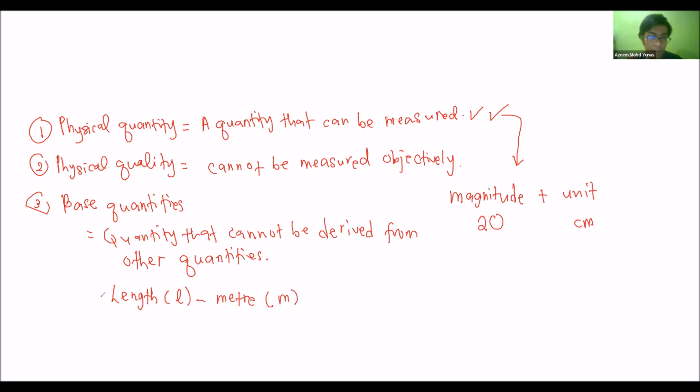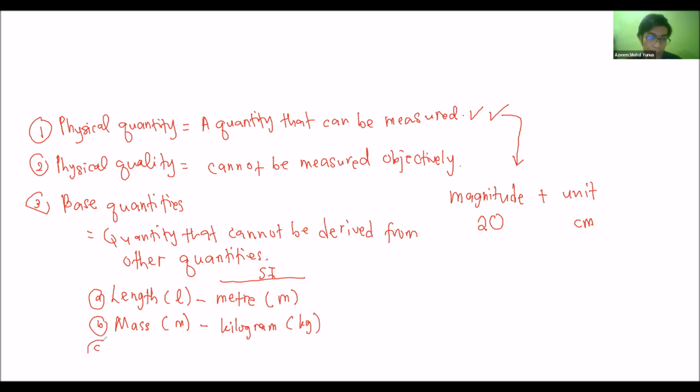Then we have B, mass. The symbol is small m. The unit is kilogram. The symbol is kg. So the unit here is the SI unit. SI unit means standard international. It means it's agreeable internationally. So in case you want to talk about science, you have to talk in terms of SI units.